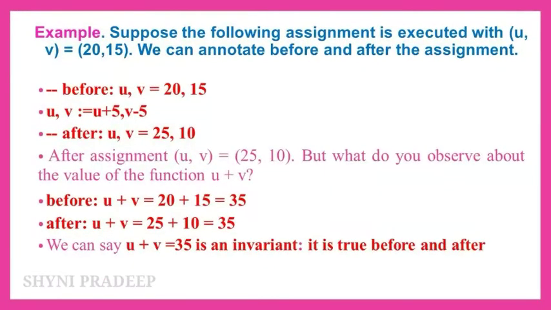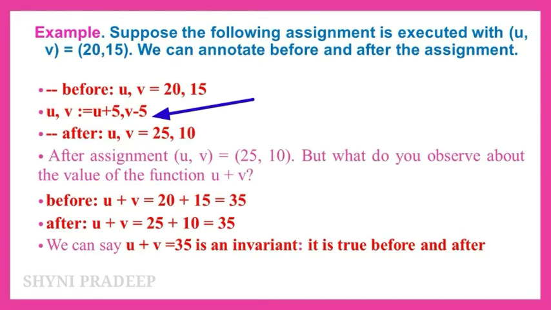U and V values are 20 and 15. Before the assignment, U, V values are 20, 15. After the assignment of the expression, what will be the values of U and V? Find out the answer. The expression is given: U, V = U + 5, V - 5.